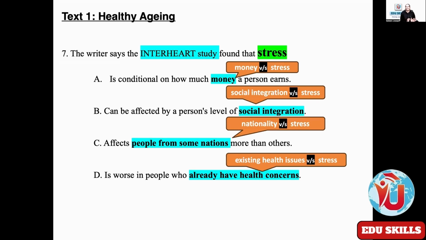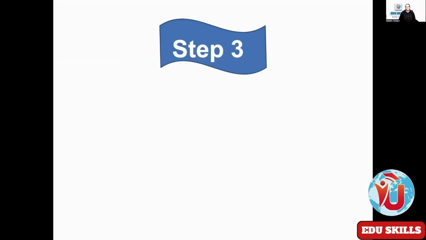So this will enable you to understand in a better way what the answer options mean. This is one more step for you, just to understand the answer options in relation to the concept given in the question stem.